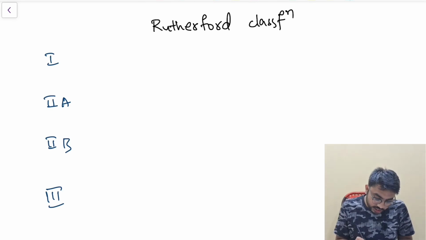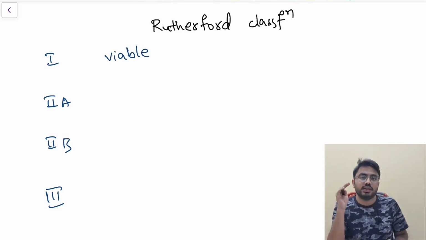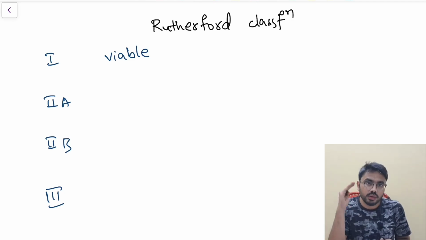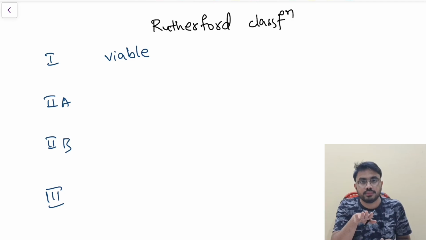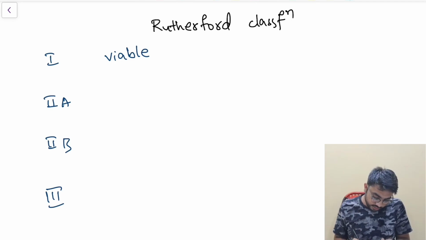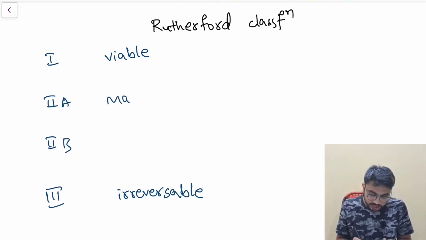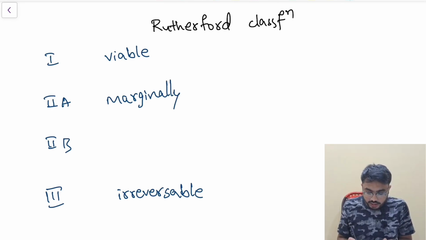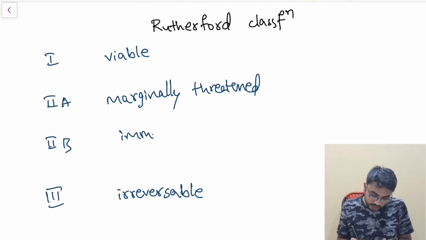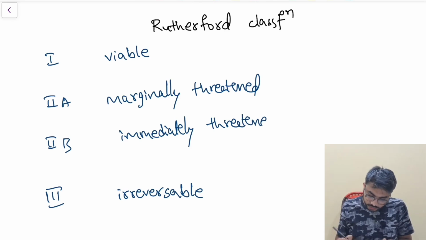What is 1? 1 means it is completely viable. If the tissue is completely viable, I am going to call it 1. If the tissue has already died and it is an irreversible death, so if irreversible damage has already occurred, then I have to place it under 3. If it is marginally threatened, it is 2A, and if it is immediately threatened, then it has to be 2B.